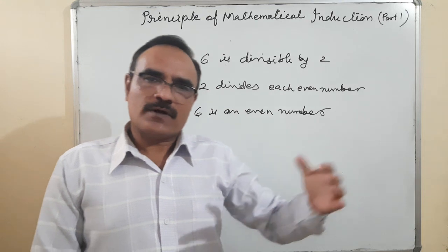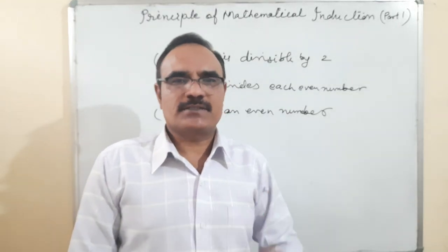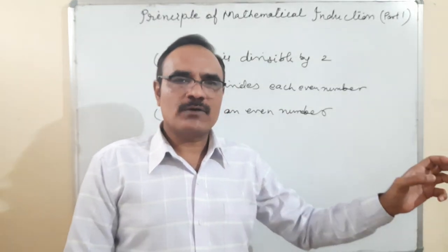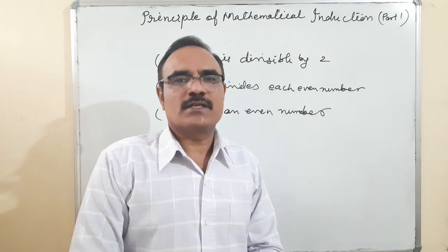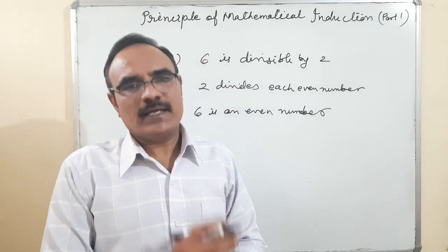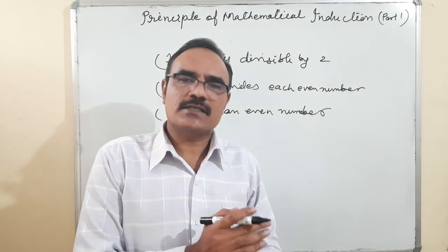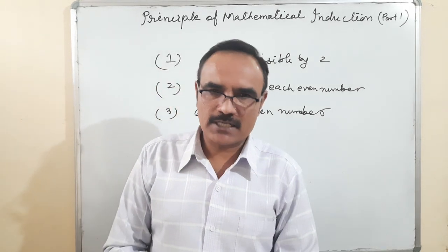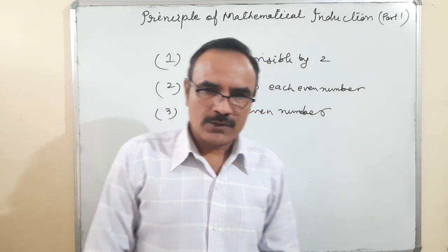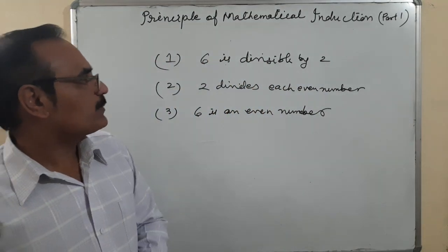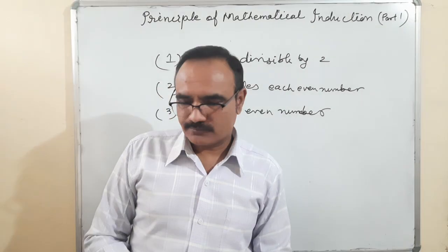Induction is from the particular case to the general case. We take one particular example and after that we conclude about the general meaning of that term. We just generalize the term. Generalize means it is for all; it is a formula. That is called the principle of mathematical induction.